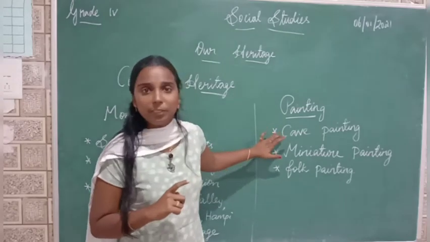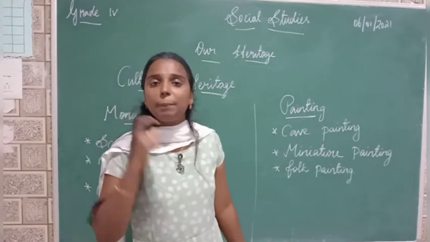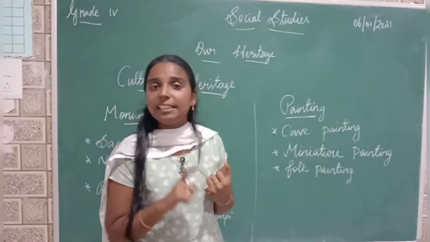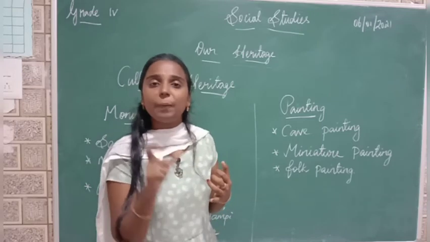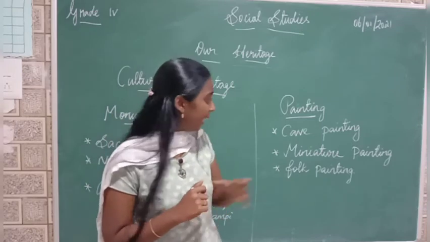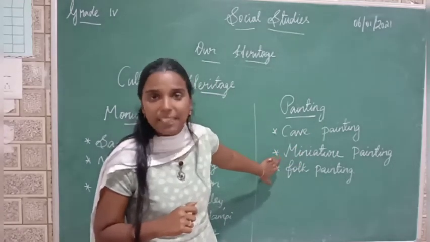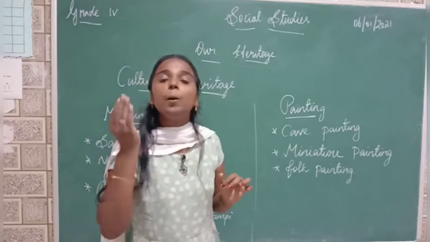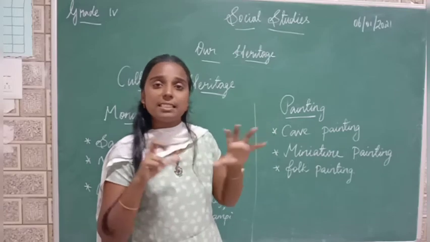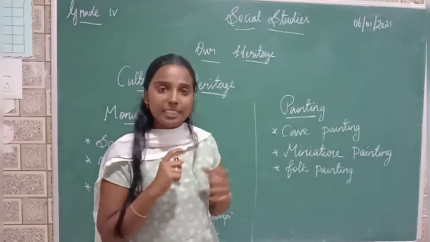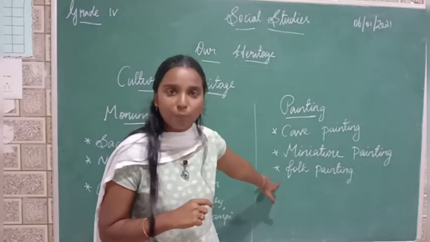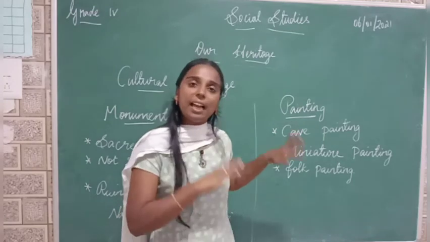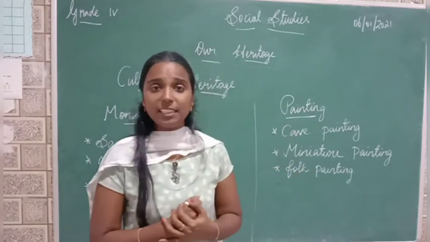So first we have learnt about cave paintings. Cave paintings means what? Paintings that are drawn on the walls of caves. What example we have learnt? Ajanta and Ellora caves. So this cave paintings says about the life of Buddha. And then we have seen miniature painting. Miniature paintings means what? Small sized paintings. These are drawn during the Mughal period, right? So this shows the scenes from the battlefield and court of Mughals. And at last we have learned folk painting. An example of folk painting is Madhubani painting, right? So along with this we have some paintings that are drawn on temples also.